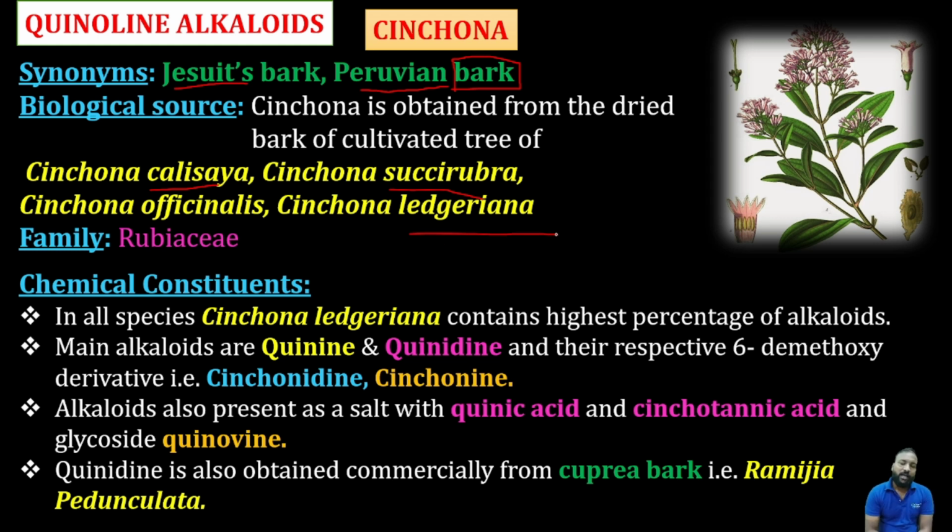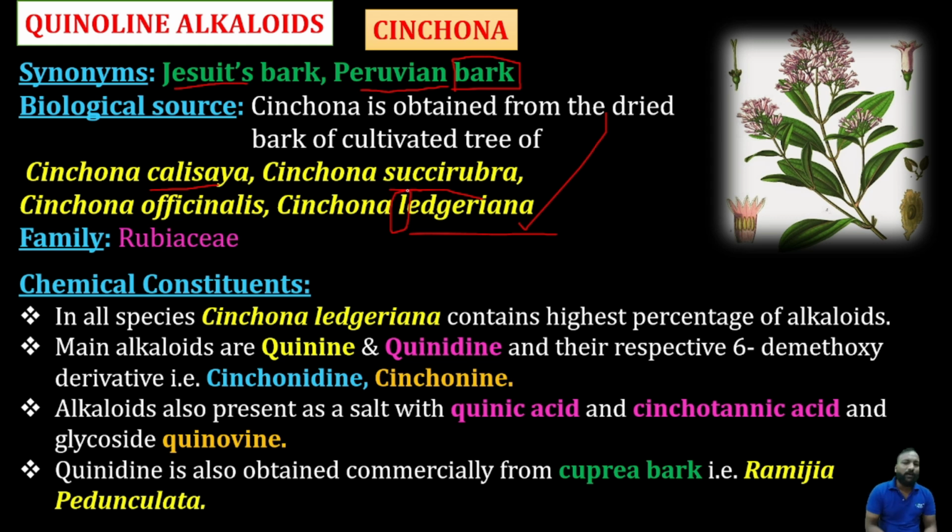But in a previous GPAT examination, they asked which species accounts for the major amount of the quinoline alkaloids. Among these four options, undoubtedly it is Cinchona ledgeriana. L refers to larger amounts, so remember it like that to avoid confusion.